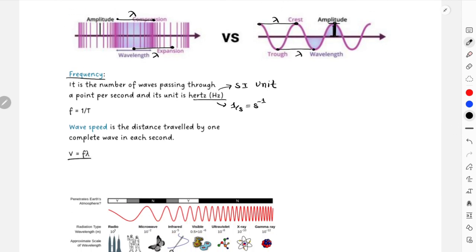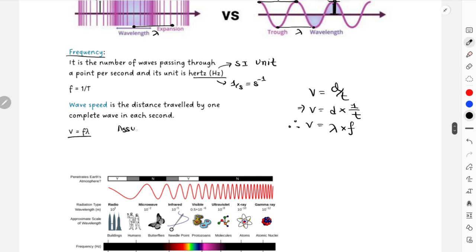There is one derivation related to this also. Originally your equation is v equals d over t. In that case, the distance traveled is lambda, right? So I can write the equation as d multiplied by 1 over t. Now the distance traveled is one complete wavelength, so d becomes lambda, and 1 over t is frequency. So this is a derivation from the normal constant speed equation to the wave equation. Also, v equals f lambda can only be used when the wave is traveling with constant speed, so the assumption for this case is constant speed.